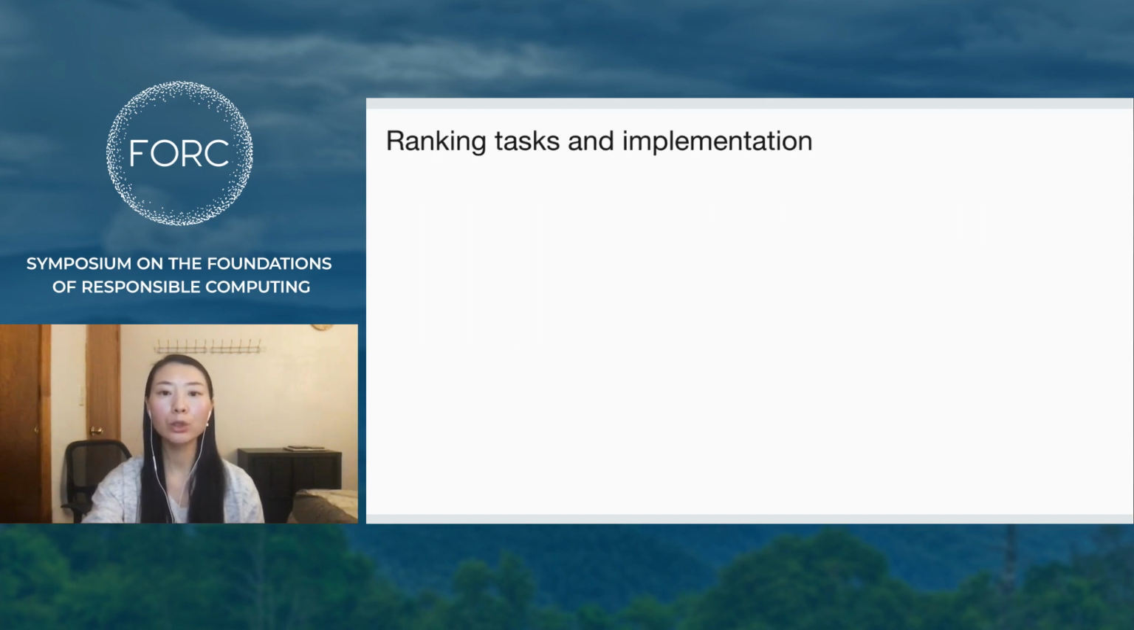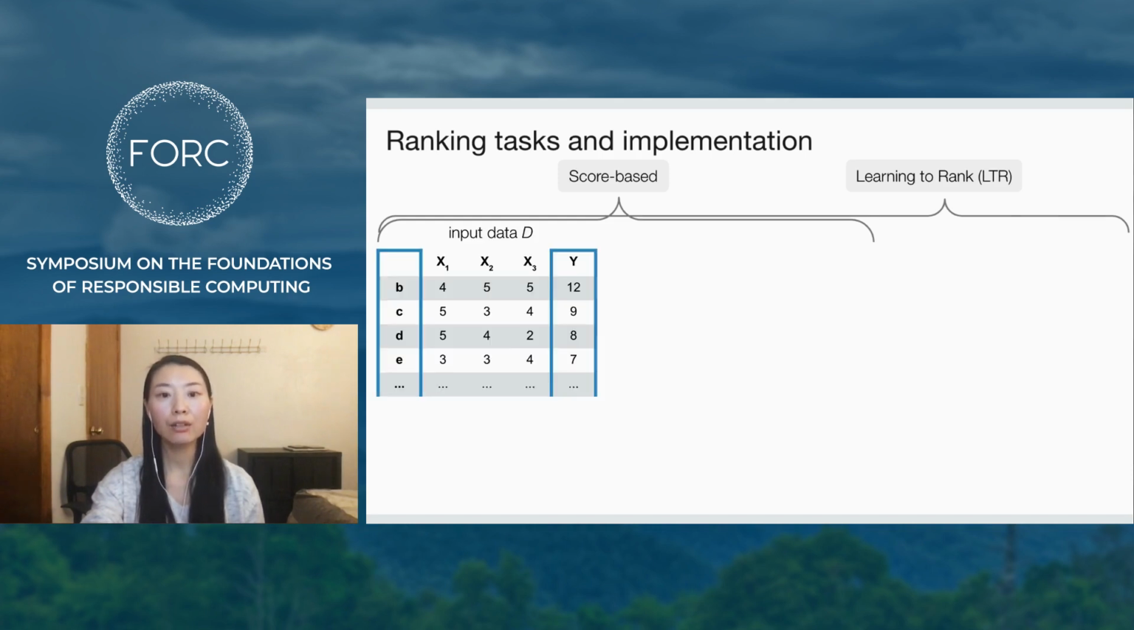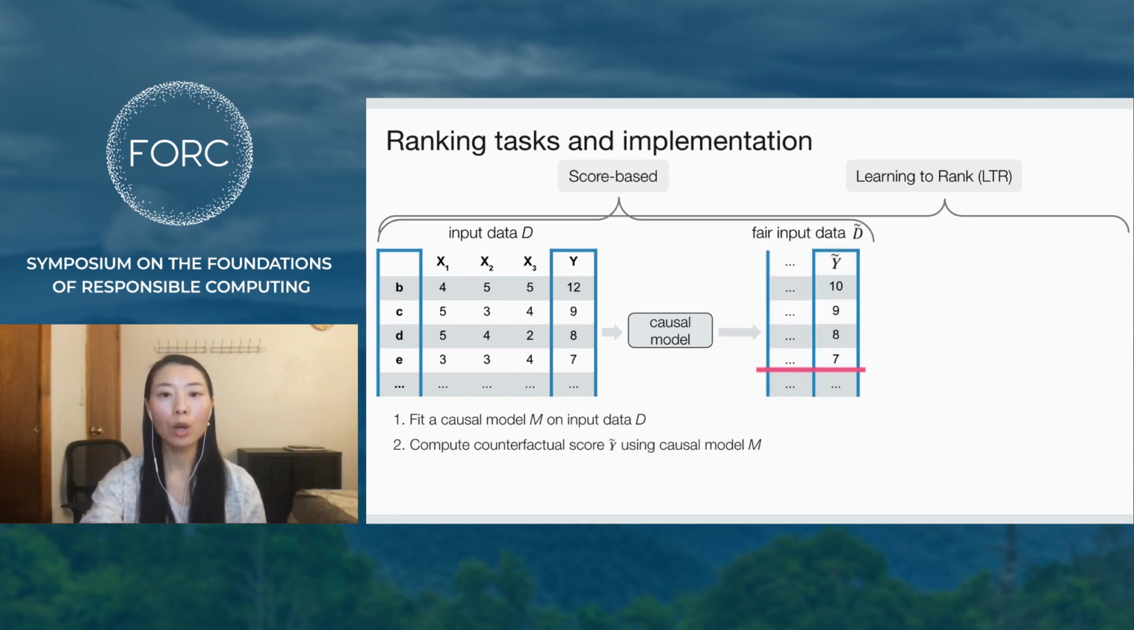In this paper, we consider 2 types of ranking tasks: score-based and learn-to-rank. For score-based ranking tasks, we use the following procedure to compute counterfactual fair rankings. For an input dataset, we estimate the parameters of the assumed causal model. A variety of frequentist or Bayesian approaches for estimation can be used. From the estimated causal model, we compute counterfactual scores on the input data by replacing the observed value of the sensitive attribute, for example, white male, with the counterfactual, for example, black woman, and then propagating this change through the DAG.